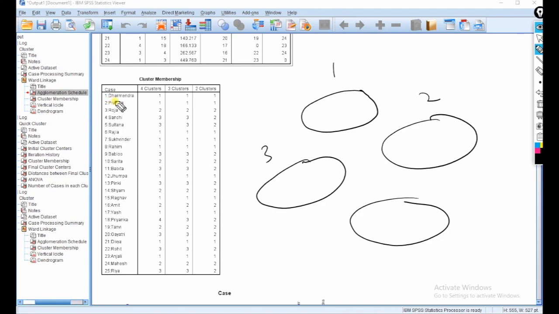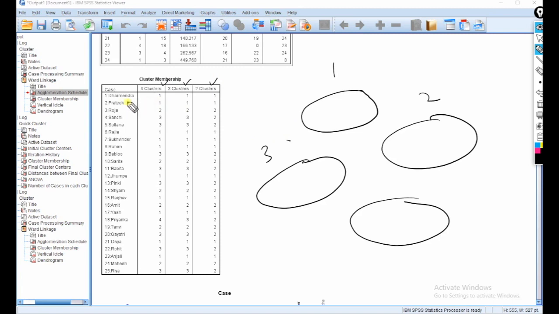Okay, if we create only 2 clusters, then okay, I am taking 4 clusters now, then I will take 3 and 2.